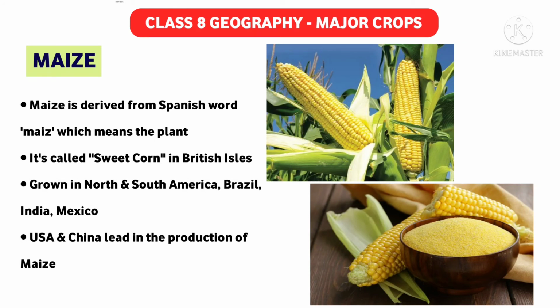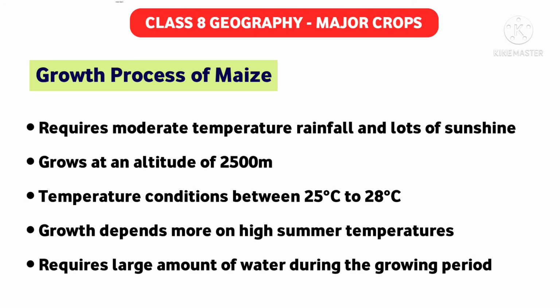Now it's grown basically in North and South America, Brazil, India, Indonesia, Mexico. USA and China lead in the production of maize. So here India is lagging behind. It is widely grown in the Americas as a food and fodder crop. It is also used for manufacturing ethanol, cornflakes, animal feed, and all these things are made with the help of maize. Now let's see the growth process of maize.